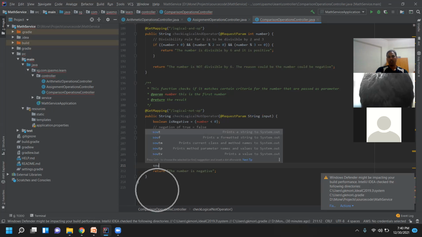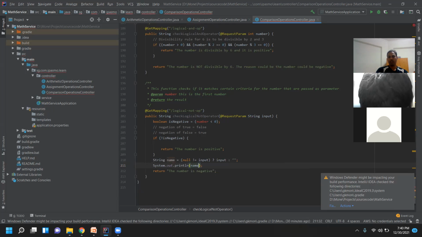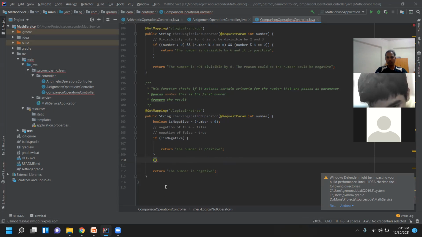So, s out, and then you can use name like this. Okay, so I'll just undo the thing so that I'll keep it in a previous state. Okay. So I hope you understood the ternary operator, right?